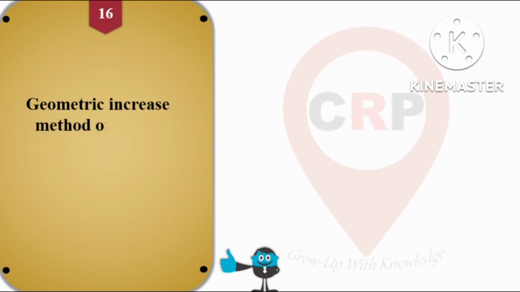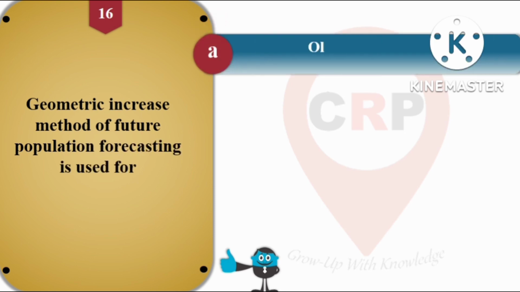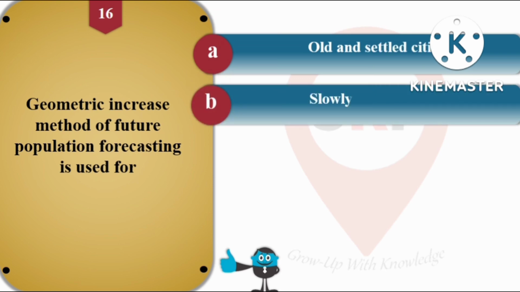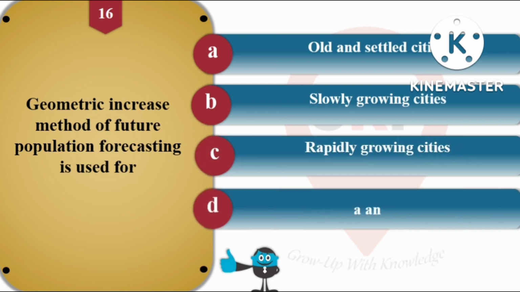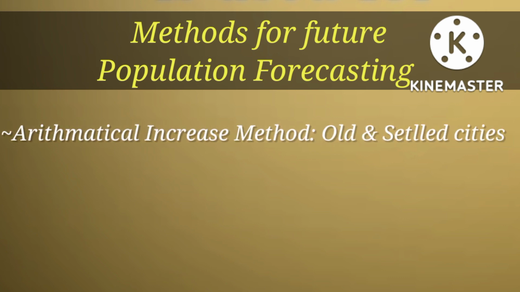Next question number 16. Geometric increase method of future population forecasting is used for, and the options are A, old and settled cities. Option B is slowly growing cities. Option C is rapidly growing cities, and option D is A and B. So here there are various methods for the future population forecasting, like arithmetical increase method, it is for the old and settled cities.